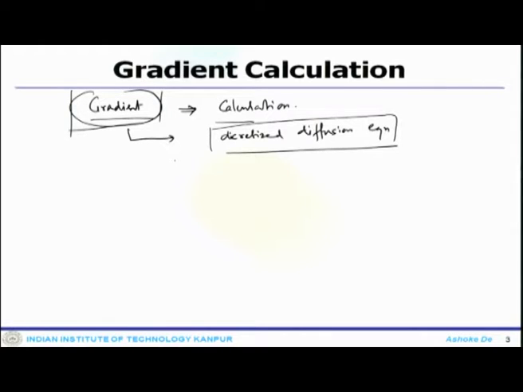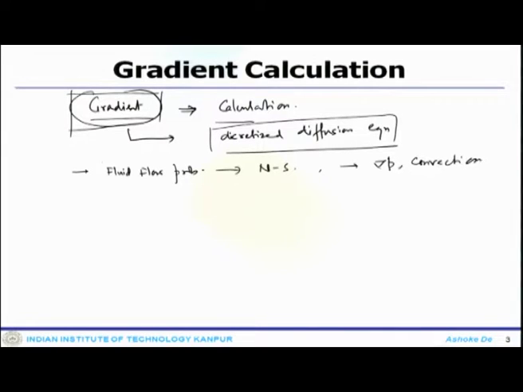Now, the diffusion system requires one important quantity to be calculated, which is the gradient. In addition to that, when you deal with fluid flow problems, meaning you will be dealing with Navier-Stokes equations, that also requires some gradient calculation, in terms of pressure gradient and your convection term gradient.